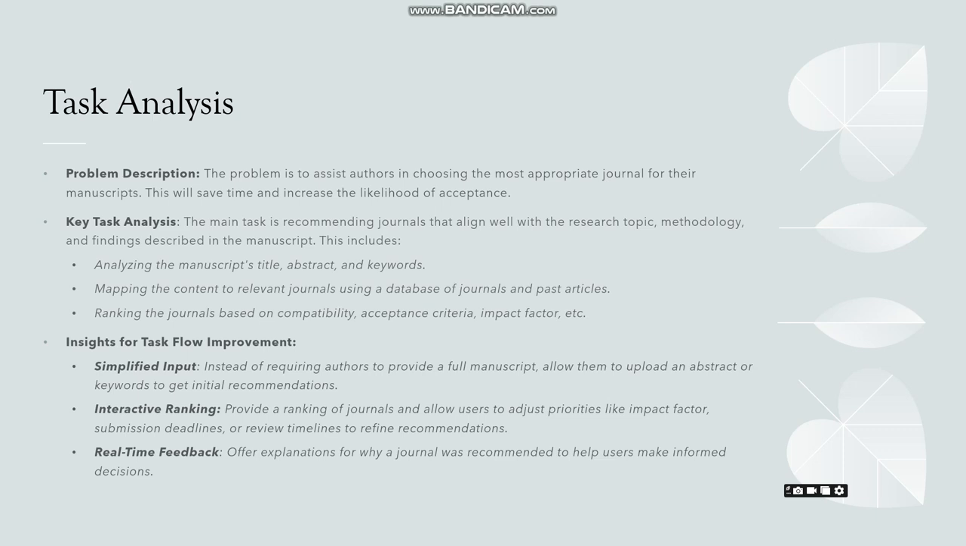The key task for our system is analyzing the manuscript's content, such as title and abstract, and mapping it to the content within the database of the journals to find the best match. This can be done either using vector similarity or a keyword based search. Once we retrieve the results from the database, it can be re-ranked based on the similarity score, compatibility, and the impact factor.